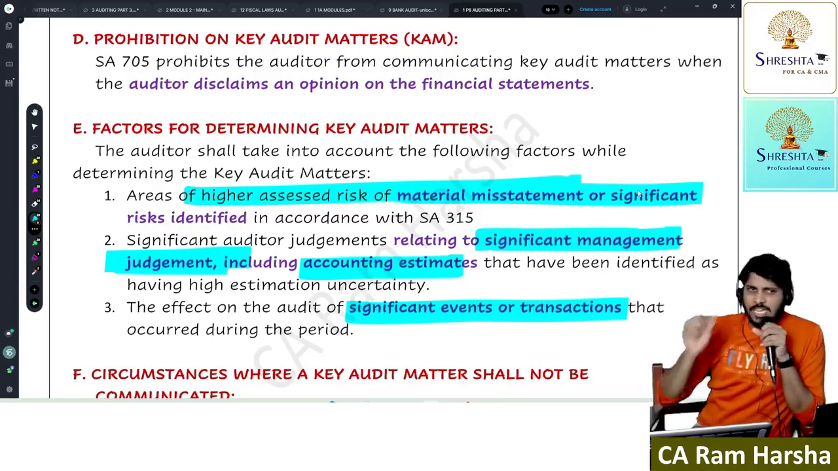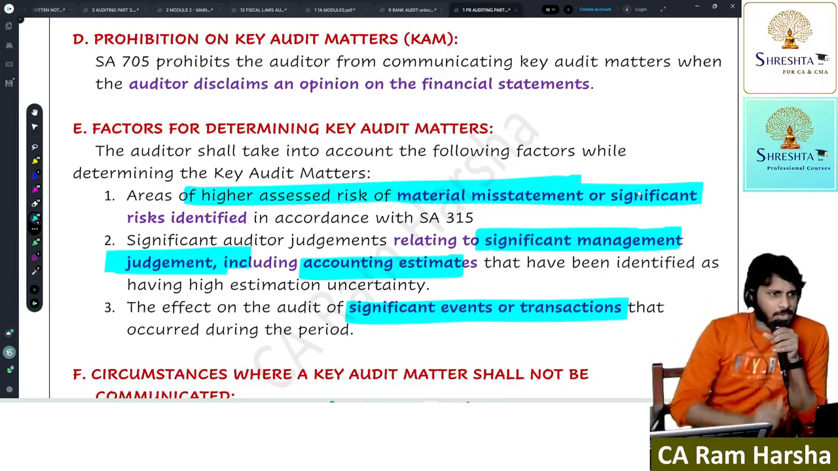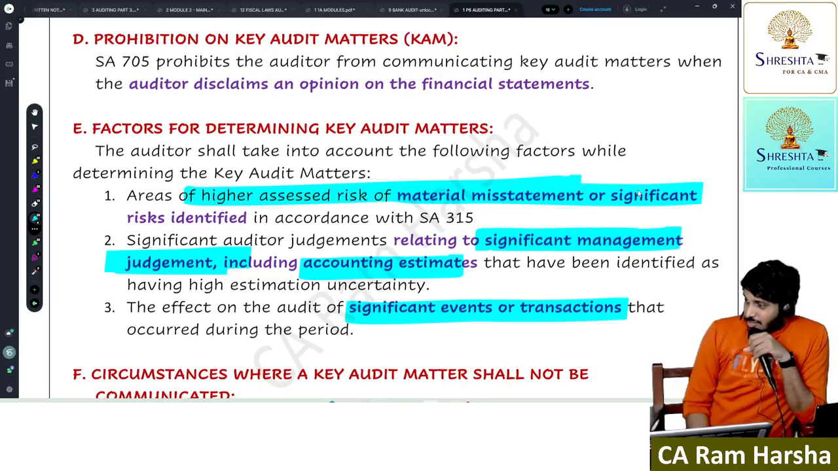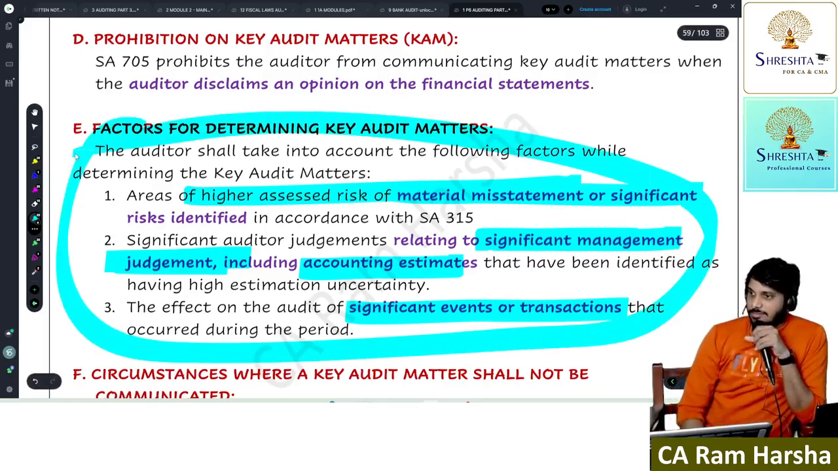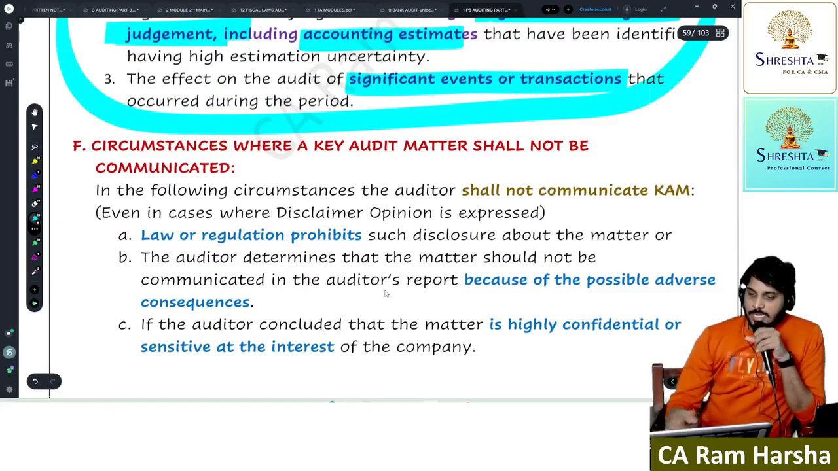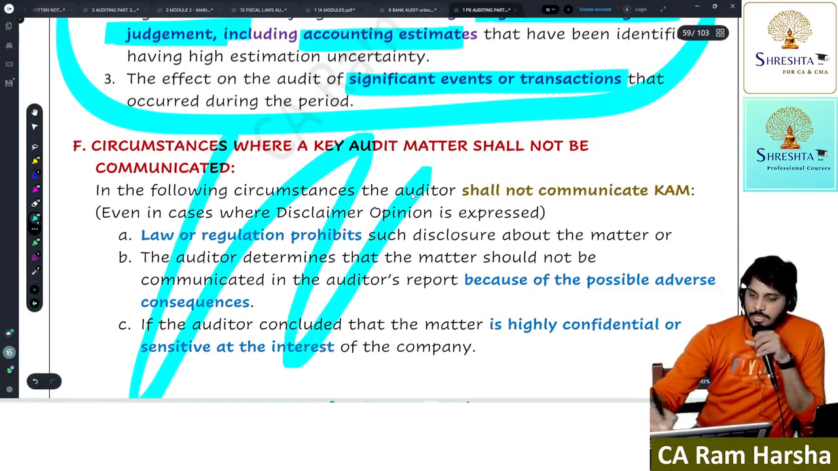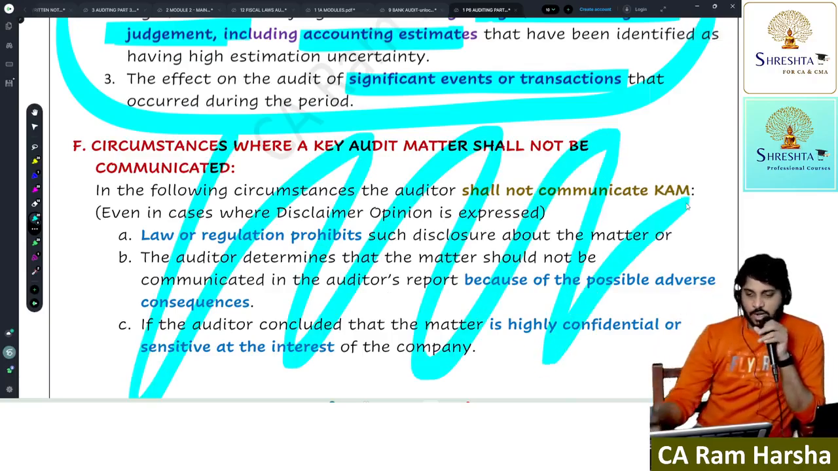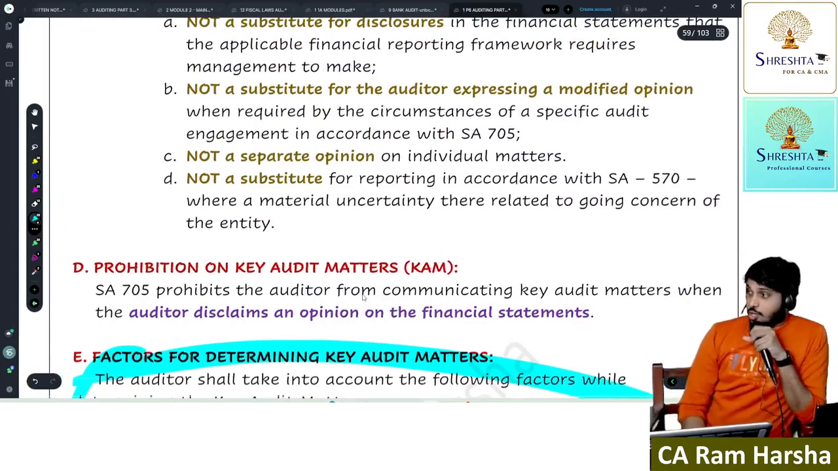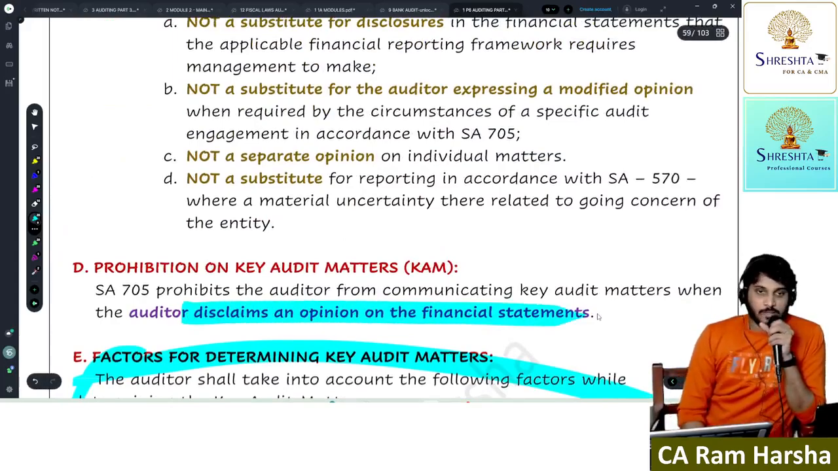How do you select key audit matter? Will you select a key audit matter when you feel something is important? No. When there is a significant risk, or when there is a significant judgment, or when there is a significant transaction. Those are the factors determining key audit matter. Are you clear? Circumstances when key audit matter shall not be required. This is not there in the ICAI book for you. Actually, it is there in the standard, not in the main book. Now, you are prohibited from discussing key audit matter when you give a disclaimer of opinion.